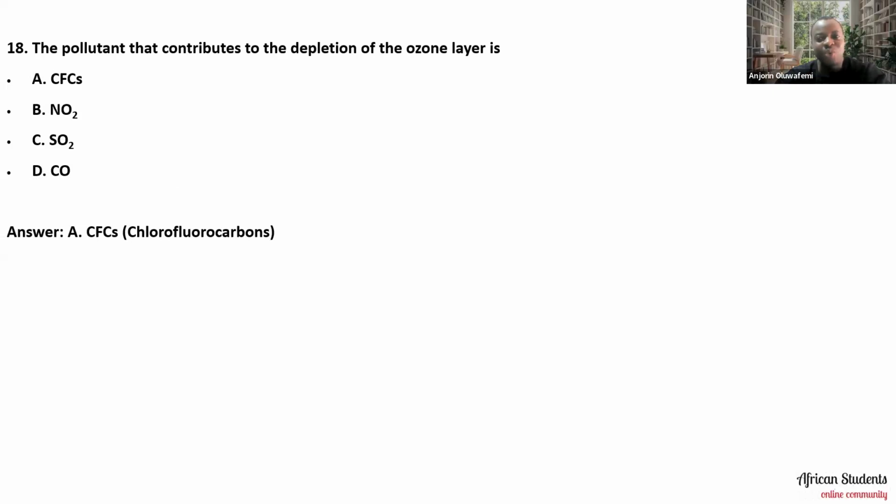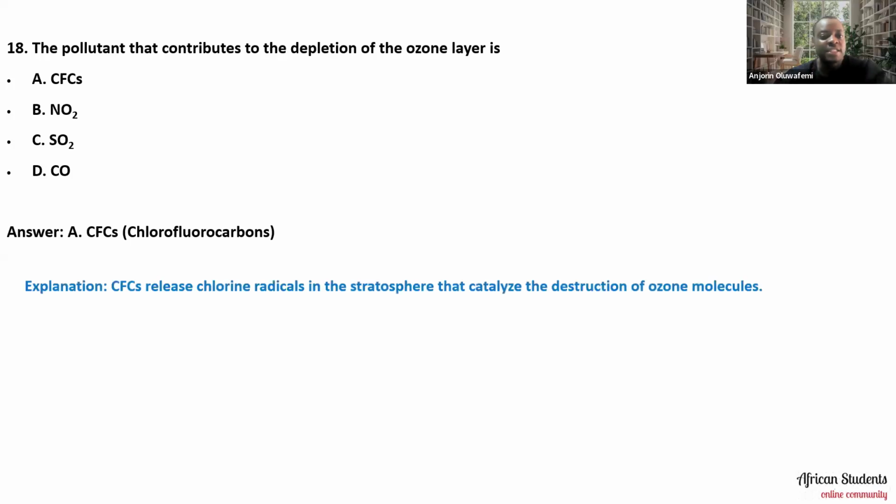Chlorofluorocarbons, not carbon fluorochloride. So it is chlorofluorocarbons, which is the CFCs. They are very, very terrible, and they deplete the ozone layer, and that is one of the reasons why we have ultraviolet radiations coming in amounts that can be very, very harmful to us as humans. You understand? So it is chlorofluorocarbons, and that's the answer.